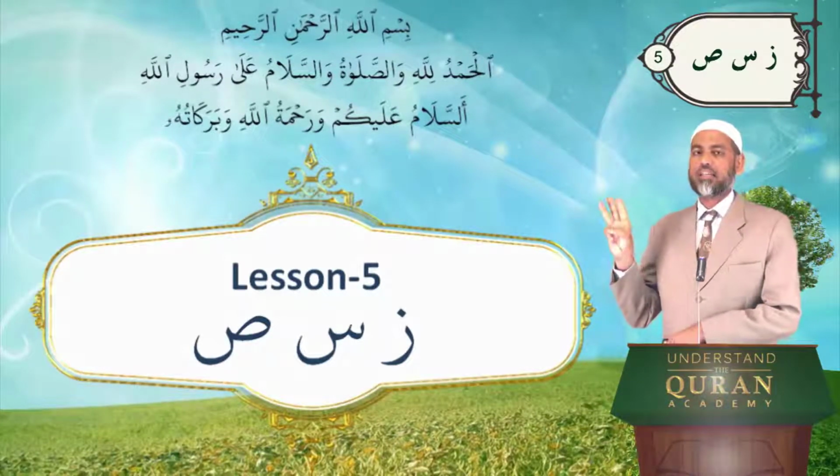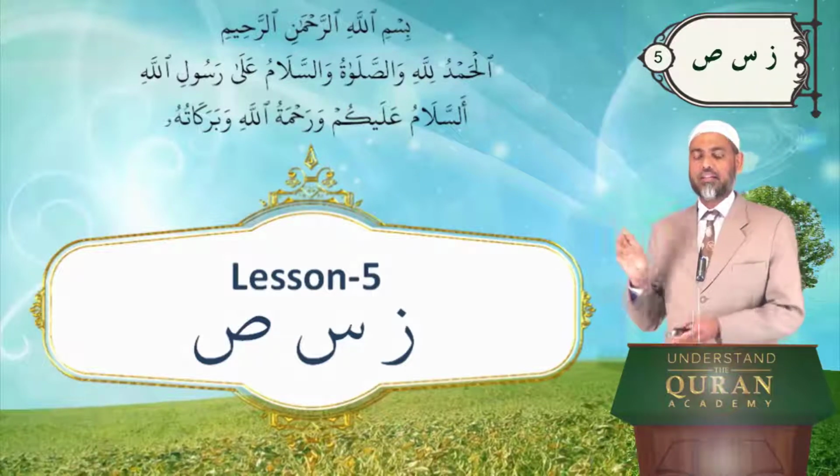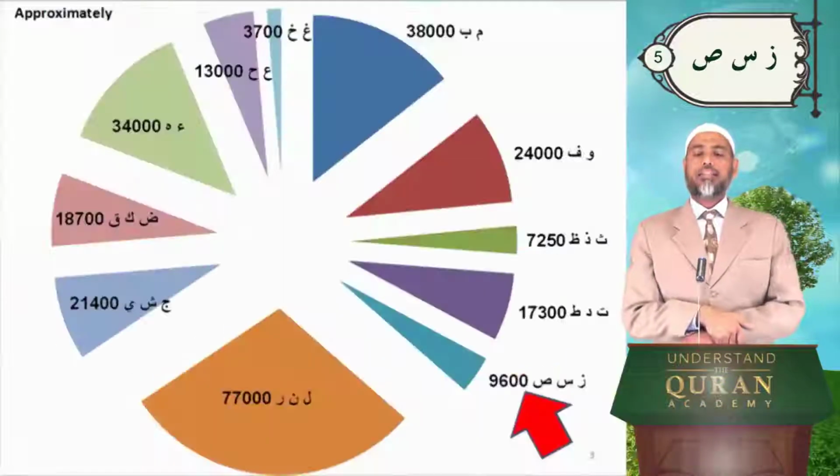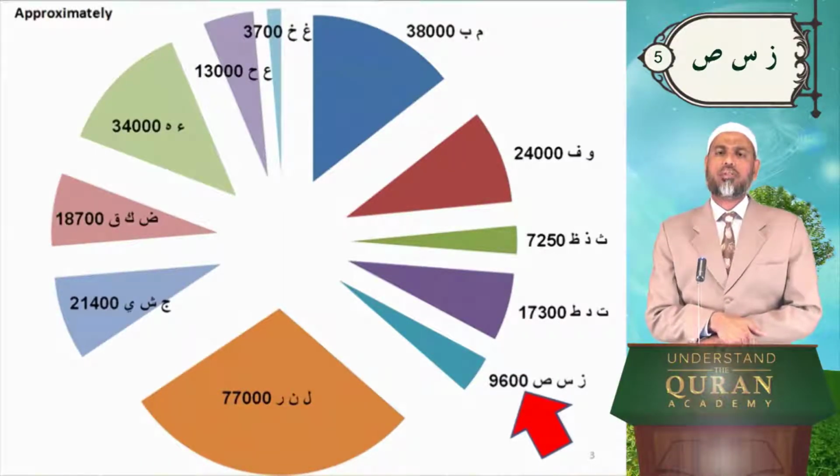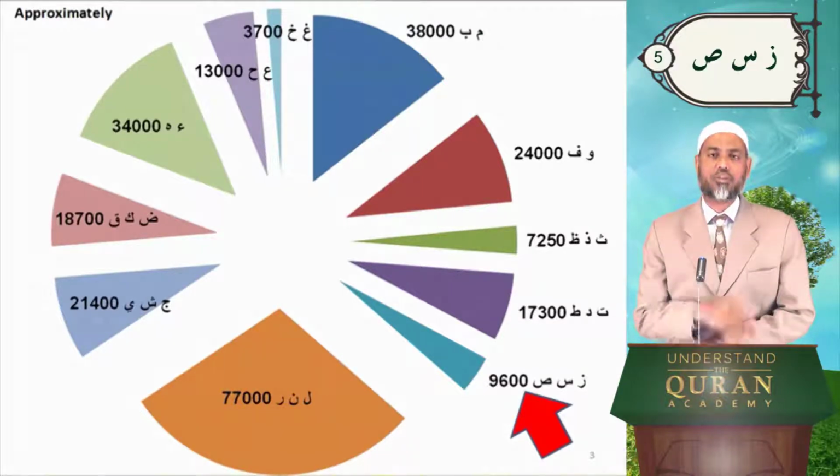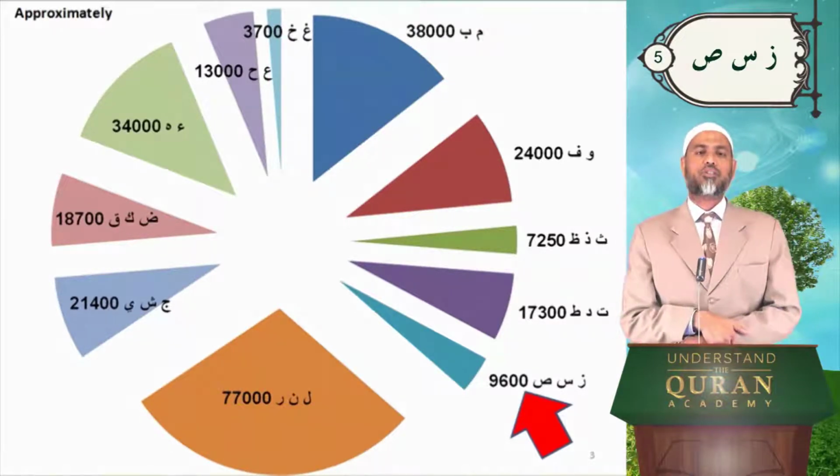I welcome you to the 5th lesson in which we will learn 3 letters: za, sin and sad. Za, sin and sad. And these letters occur in the Quran almost 9,600 times. That's almost 10,000 times, mashallah.